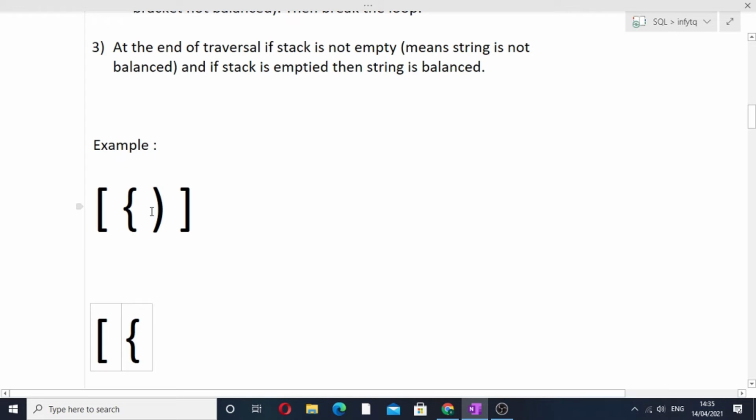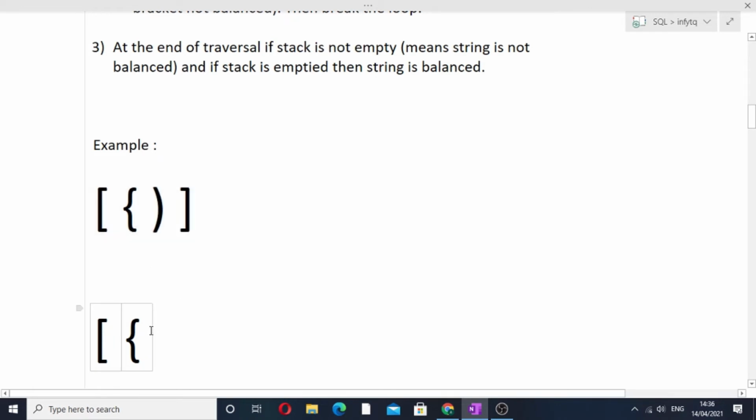Now i plus plus, and our current bracket is a closing bracket. When we encounter a closing bracket, we will pop the top of the stack. Our top of the stack is this opening curly bracket, but the current element is the closing parenthesis. You can see that both the elements are not of the same kind, so our loop will be over and we will conclude that this entire string is not balanced.